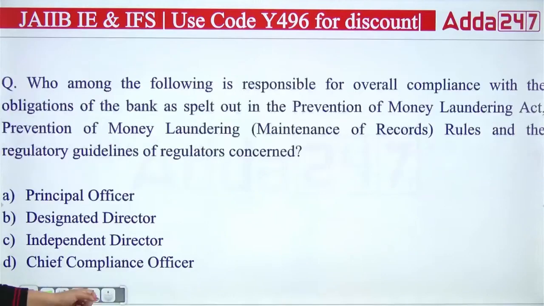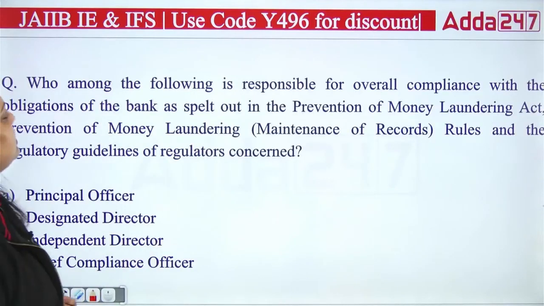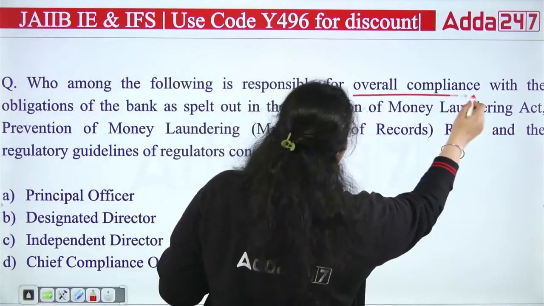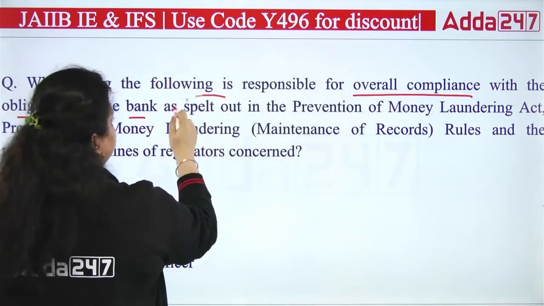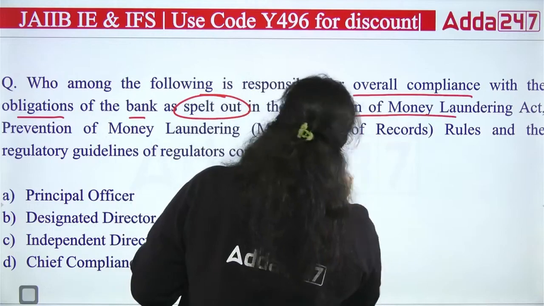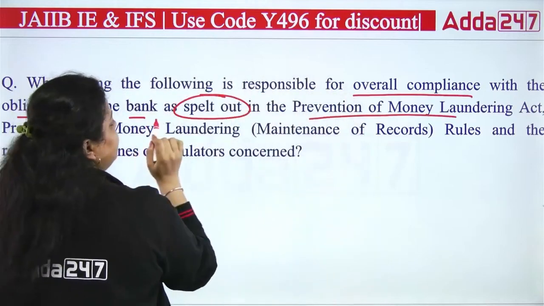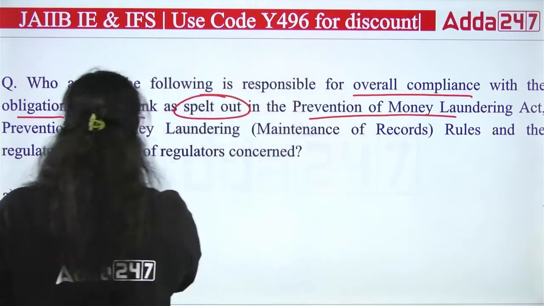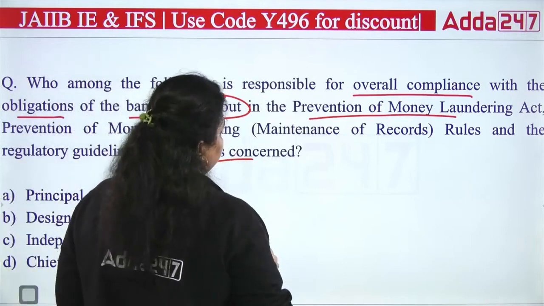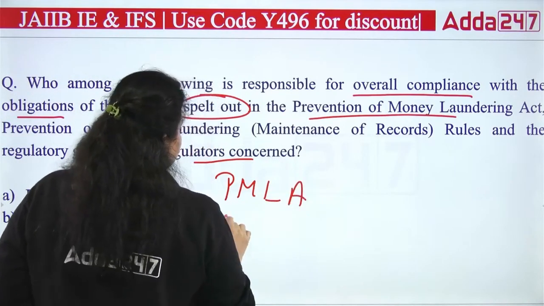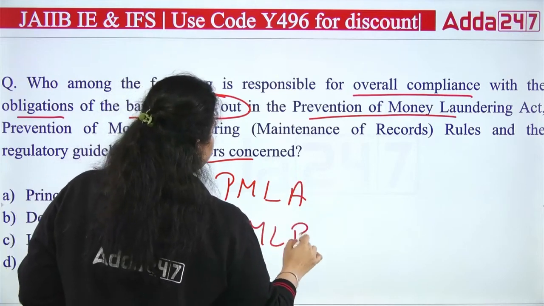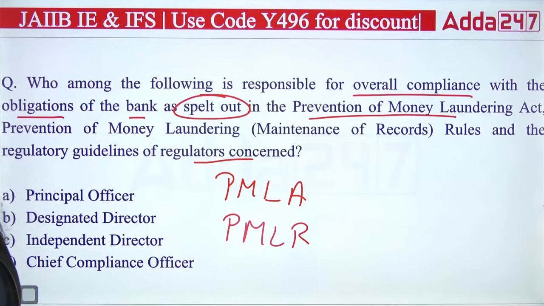Okay, next question. Who among the following is responsible for overall compliance with the obligations of the bank as spelled out in the Prevention of Money Laundering Act, the Prevention of Money Laundering Rules and the regulatory guidelines of the regulator concerned? According to the PMLA and PMLR, who is responsible for overall compliance?